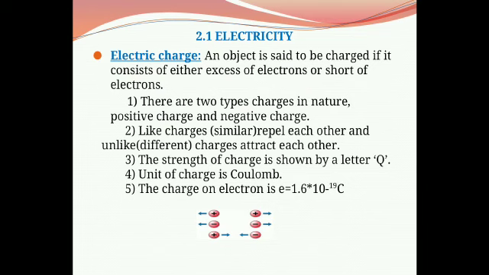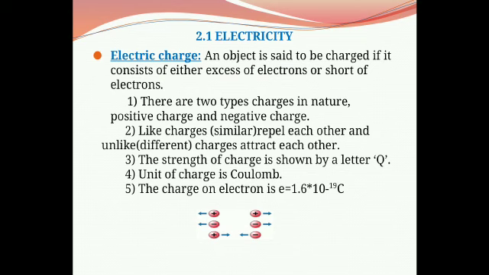In ordinary matter, positively charged particles are protons and negatively charged particles are electrons. Electrons in the atom can be taken away from it. In such a case, the atom has more protons than electrons, and this atom becomes positively charged.